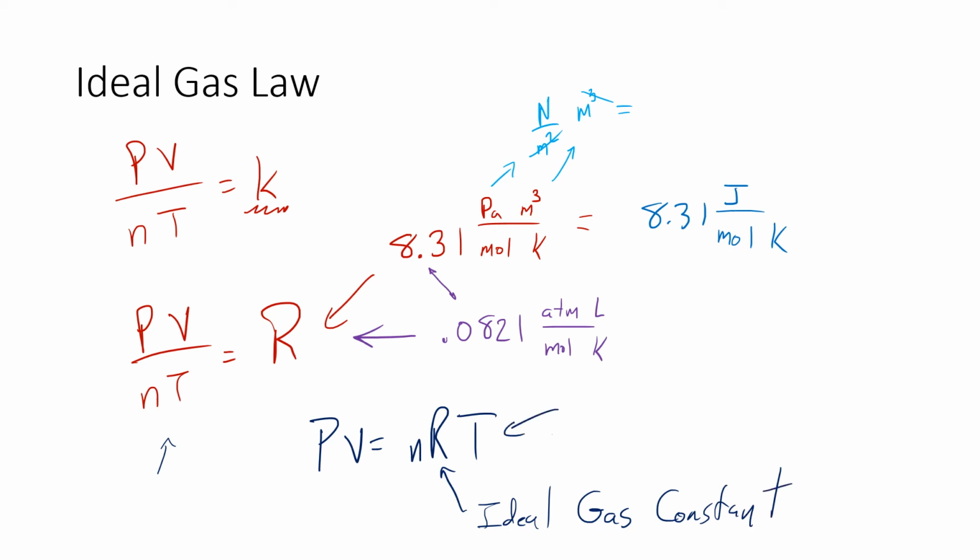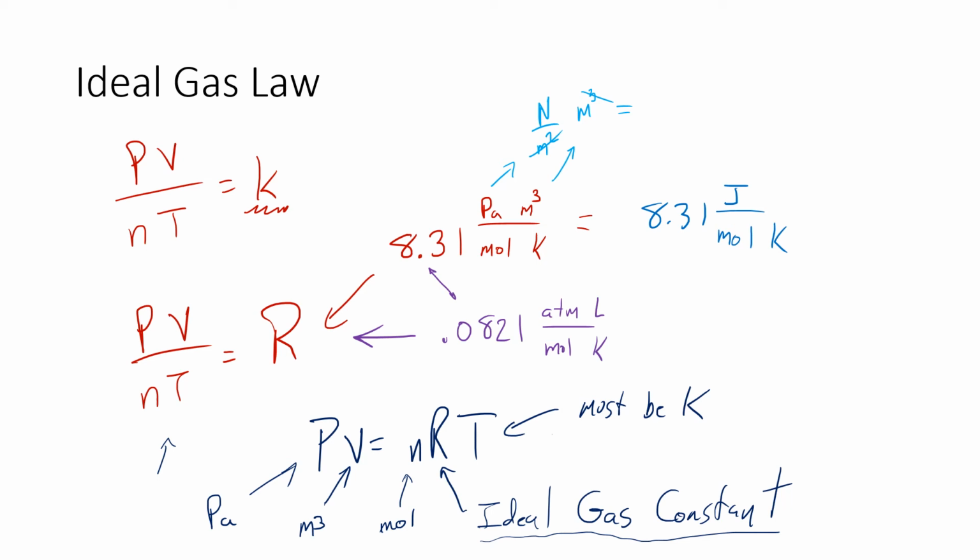And then T, just like before, must be Kelvin. N is going to be in moles. V has to be in meters cubed. And P must be in pascals. So when you're using the ideal gas constant, it locks you in for units. You have to use the units that are matching your ideal gas constant.